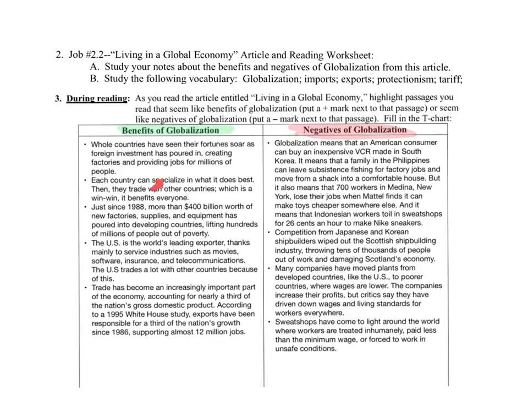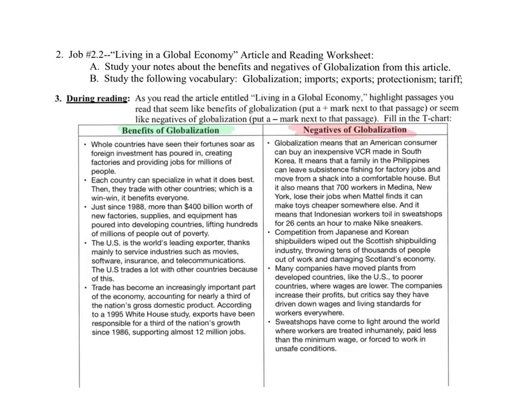We've looked at specialization, that countries can do what they do best, like the whole Guatemala bananas example versus the American wheat and corn. We've seen $400 billion worth of new factories in developing countries, lifting hundreds of millions out of poverty. The U.S. is a leading exporter, and we've increased our trade. It's been a very important part of our economy. That has included job growth in the United States. So those are all positives.